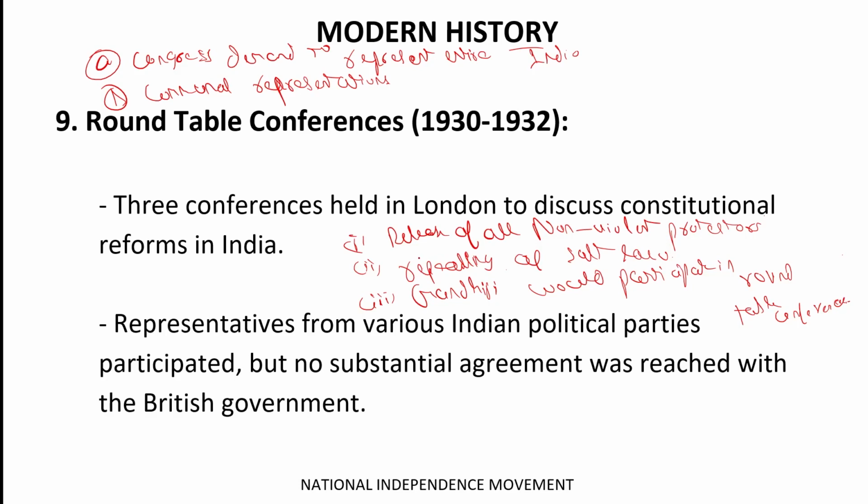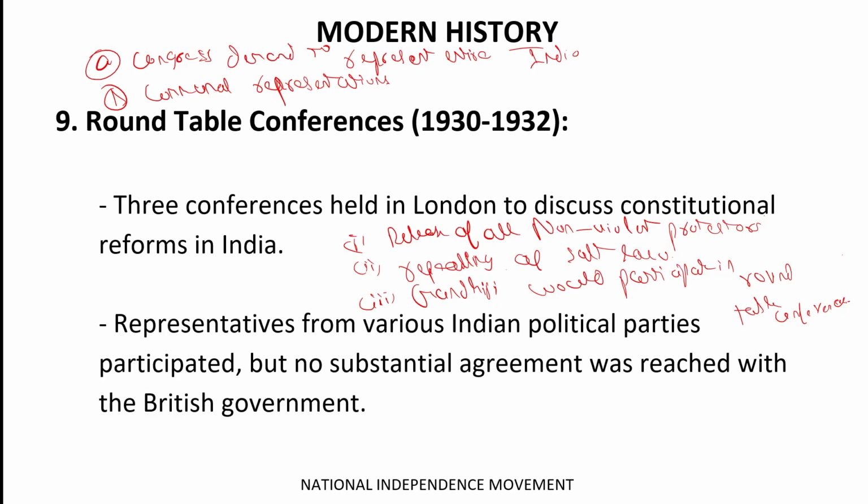The first reason is that the Congress was demanding to represent the entire India. They were saying that the Congress should be the one to represent the entire India. That's why the other parties like the Communist Party, the Muslim League and Hindu Mahasabha opposed the idea.